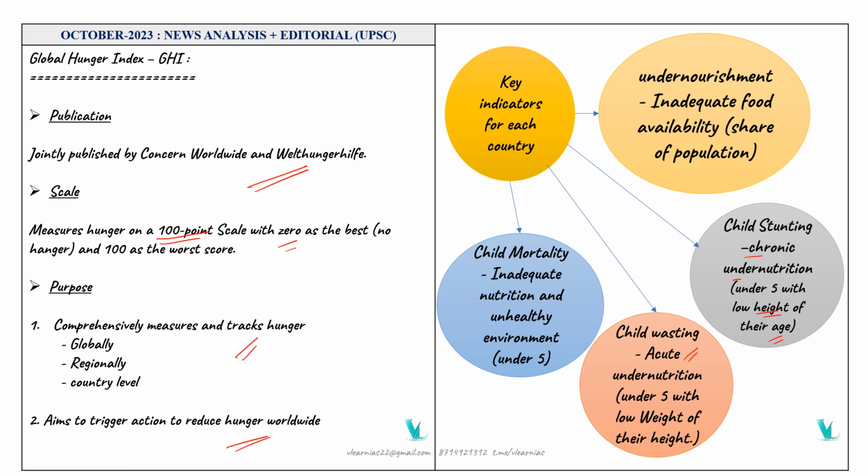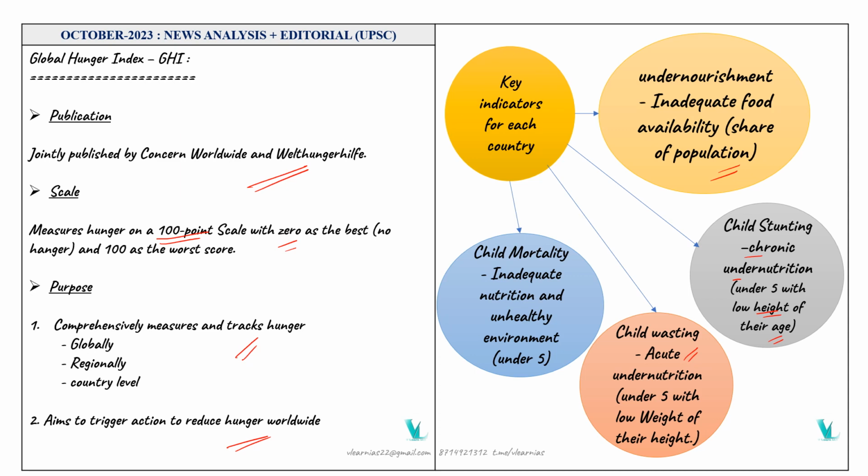Okay, and the next one is child mortality. We already know mortality as well as morbidity; morbidity means disease. In child mortality, inadequate nutrition and an unhealthy environment show up in children under 5. And undernourishment shows the share of the population with inadequate food availability. So this is about the key indicators for each country.